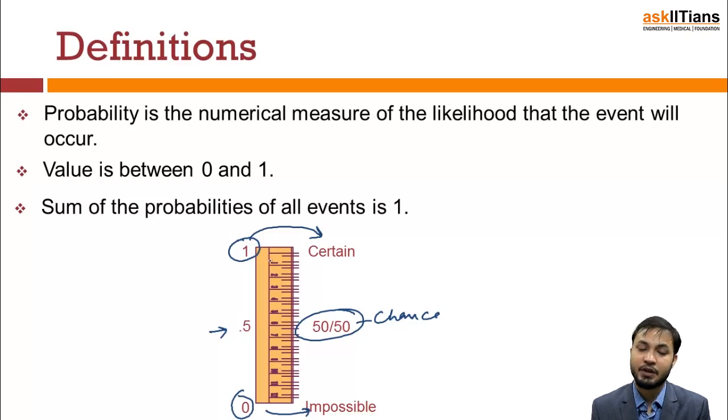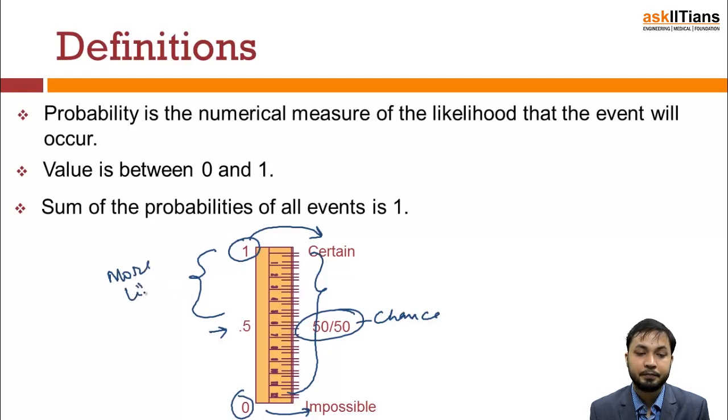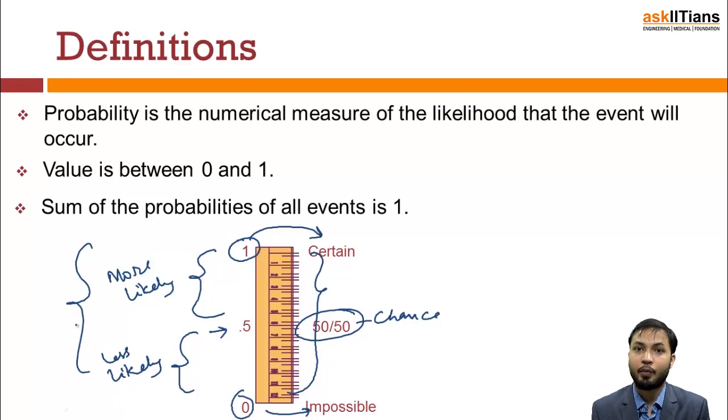All the probabilities will lie from this to this. This region is the more likely part of a particular event, and in this region it is less likely. So this is how probability is defined as a whole.